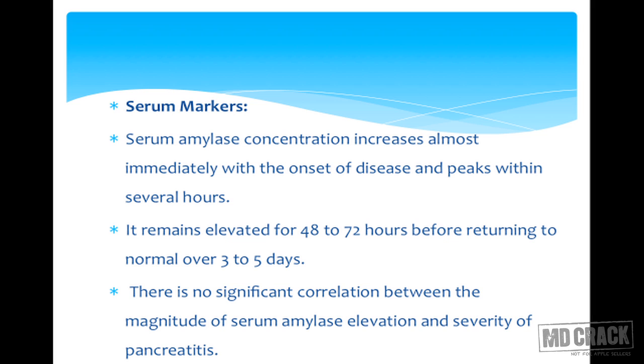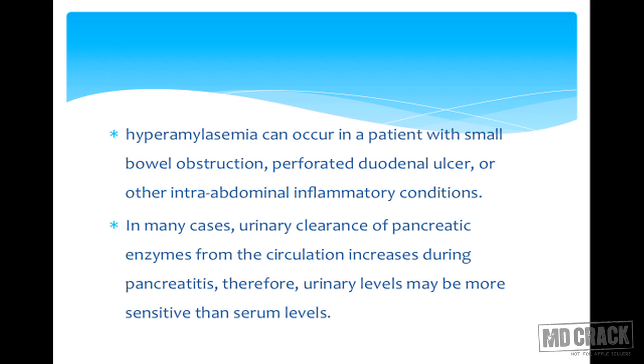So at the onset of the disease, serum amylase peaks within several hours. It will peak within 5 to 6 hours to its maximum level. It will remain elevated for 48 to 72 hours before returning to normal over 3 to 5 days. So this is the graph of serum amylase, that it will return to normal within 5 days. This is a very important thing. There is no significant correlation between magnitude of serum amylase elevation and severity of pancreatitis. Hyperamylasemia can occur in a patient with small bowel obstruction, perforated duodenal ulcer or other inflammatory intra-abdominal conditions. So this is not a very specific marker.